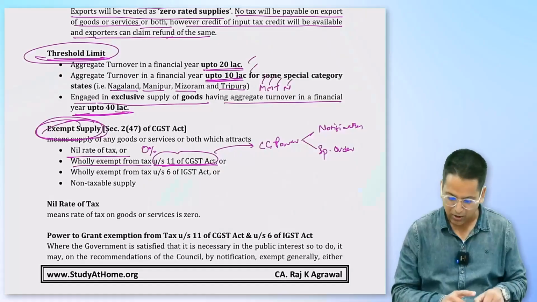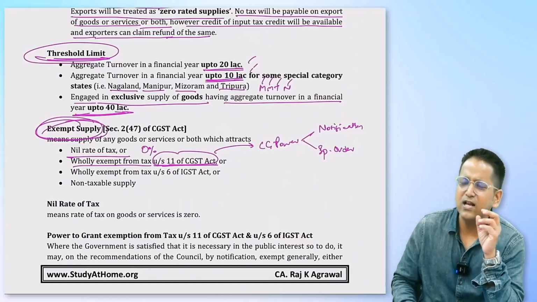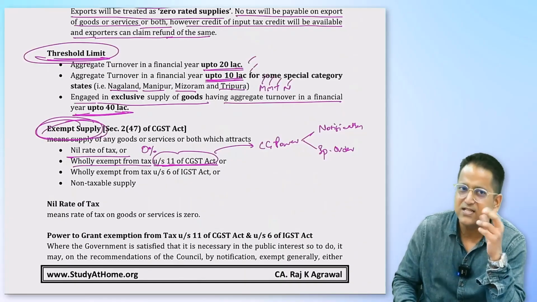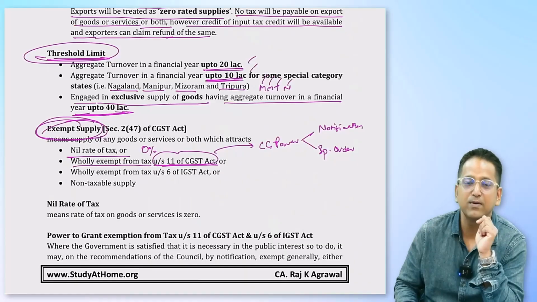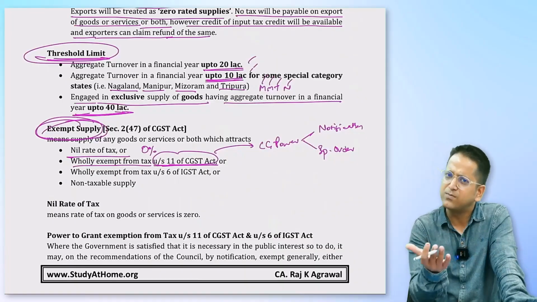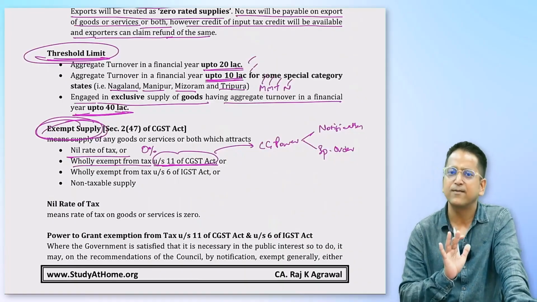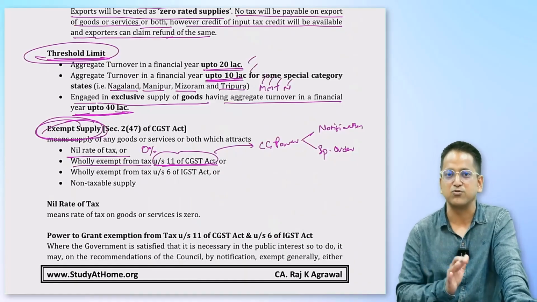Right? So through the special orders and the notifications, through both, the central government has the power to exempt any item from the GST. Now I will tell you one thing. If any exemption is under the CGST Act, it is automatically applied to the SGST Act. Listen to me again. If I say CGST is not levied on this item, do you know what it means? That even SGST will not be levied on this. It's auto exemption. That means there's no need to specifically say anything for SGST. It will become auto exemption.